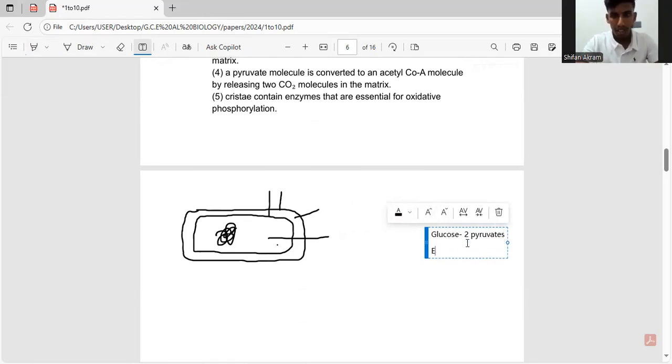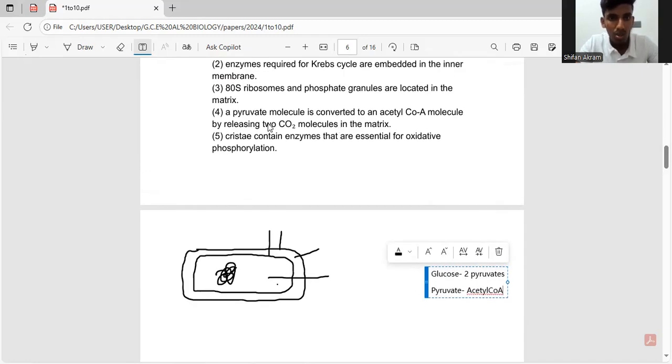And each of these pyruvates is converted to acetyl-CoA by releasing a single carbon dioxide molecule. So each pyruvate molecule will release one carbon dioxide when it is converted to acetyl-CoA. So here they are saying it releases two carbon dioxide molecules, which is wrong.